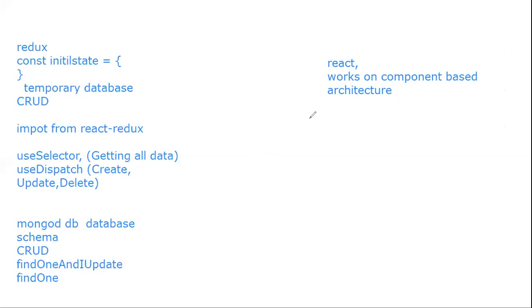So let's say this is app.js. This app.js is the main file. In this main file, we have so many components. Let's say we have one component, a second component, and a third component. And again, in this component, we have two more components.